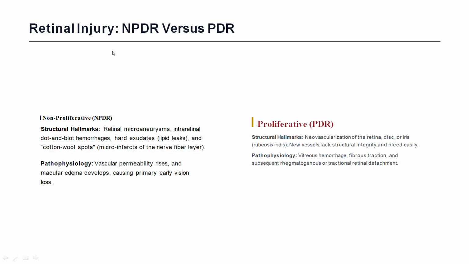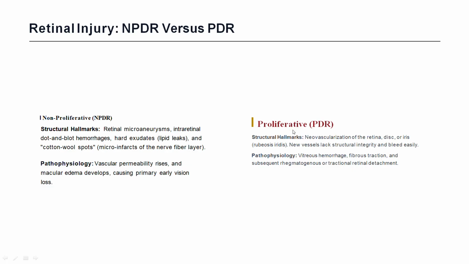Here in retinal injury, we discuss retinopathy. Retinopathy is of two types: non-proliferative and proliferative. In non-proliferative retinopathy, structural hallmarks are retinal microaneurysms, intraretinal dot and blot hemorrhages, and hard exudates, that is repeat leaks, and cotton wool spots like microinfarcts of the nerve fiber are seen. Pathophysiology is vascular permeability rises, and macular edema develops, causing primary early vision loss.